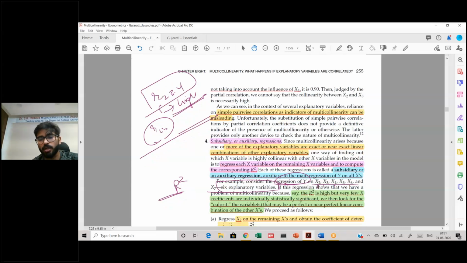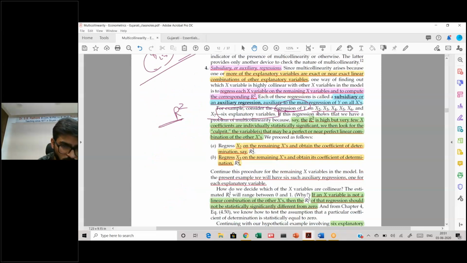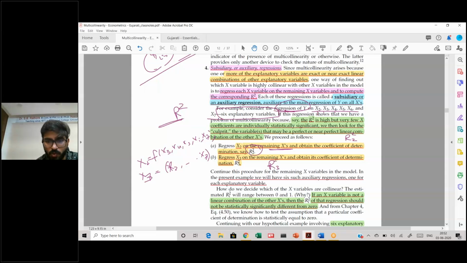So what you do is you start running auxiliary regressions. You run x2 on all other x's, x3, x4, x5, x6, x7. Similarly, you run x3 on all other x's from x2 to x7. The R square that you get will be called R square 2, that means x2 being regressed on all other x's. If x3 is being regressed on all other x's, that's called R square 3. And if these R squares are coming out to be significant, how do you check that?